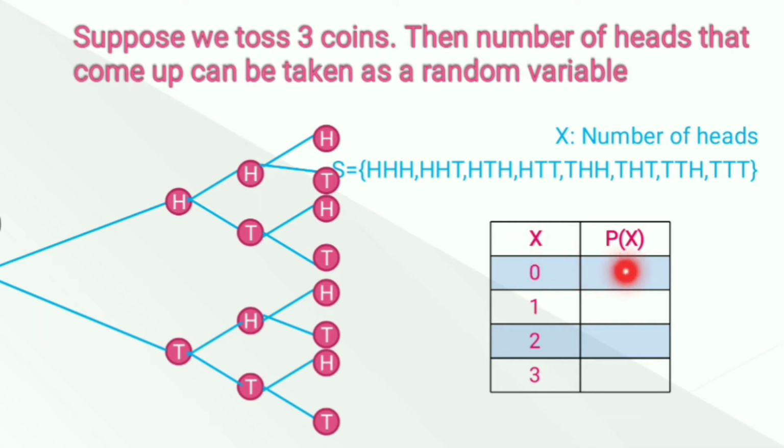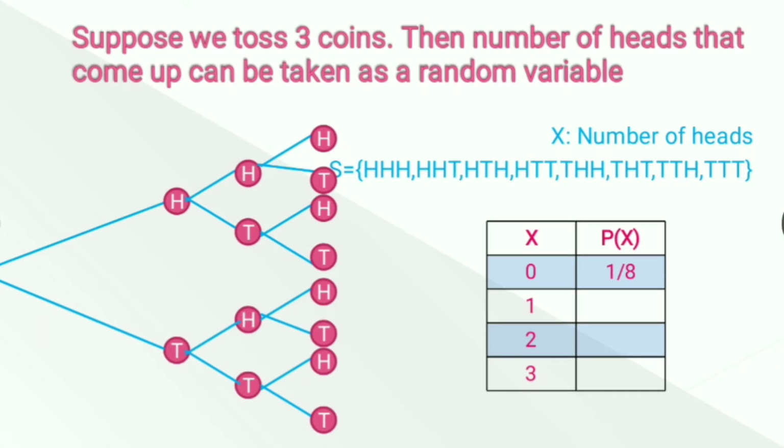So probability of 0 head will be 1/8, right? If you have to look for only one head that comes up, then here you can see one head comes up, one head comes up, and one head comes up. So 3 favorable outcomes. So probability of random variable x taking value 1 is 3/8.